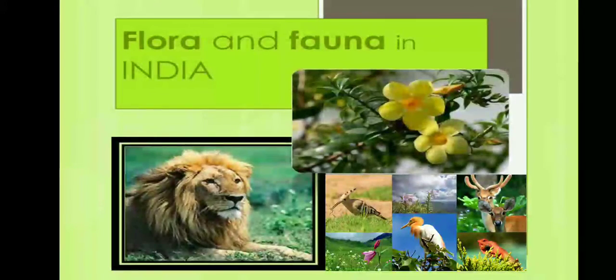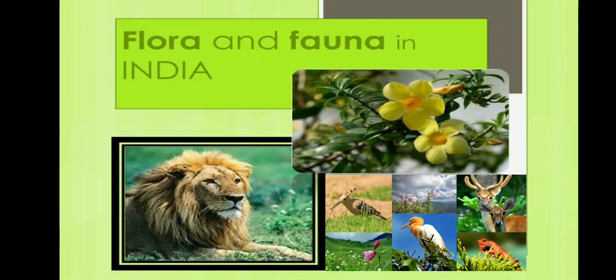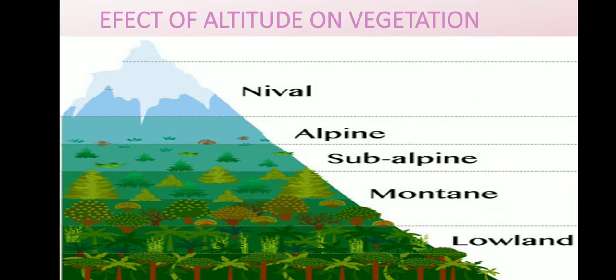The flora and fauna of a place, or in simple terms, the plant and animal life of a place, is affected by the climate of that place. What are the effects of altitude on vegetation? There is a close relationship between the height of land and the character of vegetation.